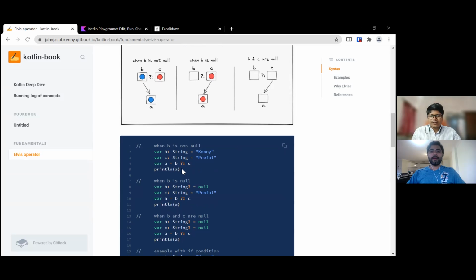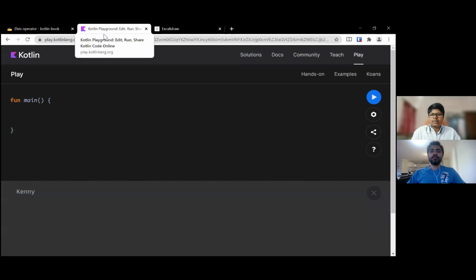So here, the first case, we are using this thing called the Kotlin playground. That is something already available on the Kotlin website. It is a way that we can quickly try some Kotlin code in a browser without having to install any other IDE. This particular concept I really like. Nowadays, I think almost every programming language gives some flavor of playground. Because earlier when I started developing in Java, it was really difficult. We needed some IDE, or otherwise it was a bit tough to try a very small code snippet quickly.